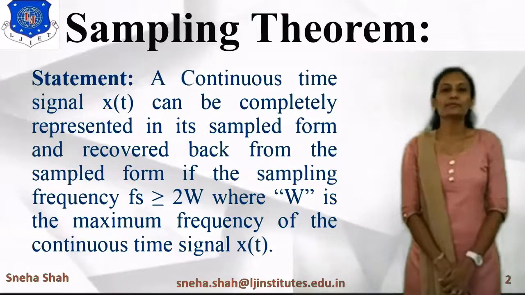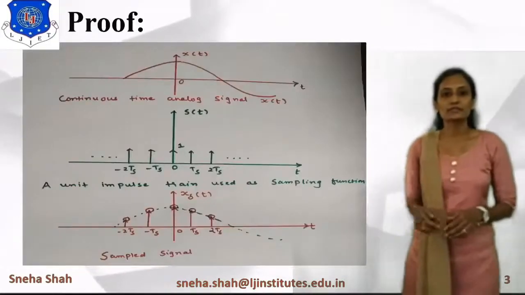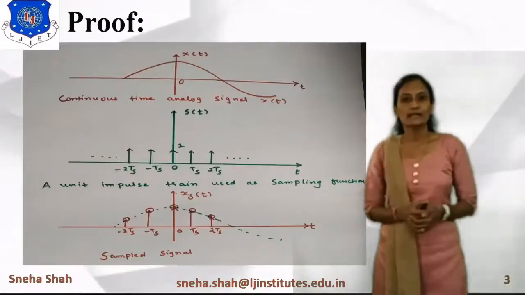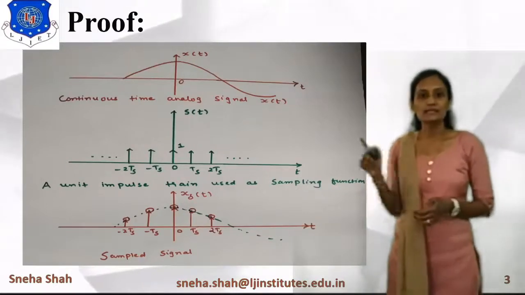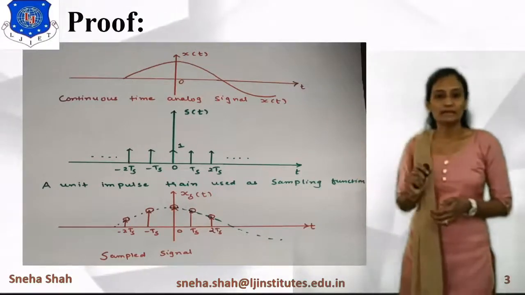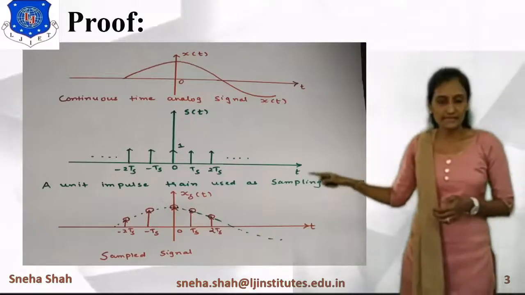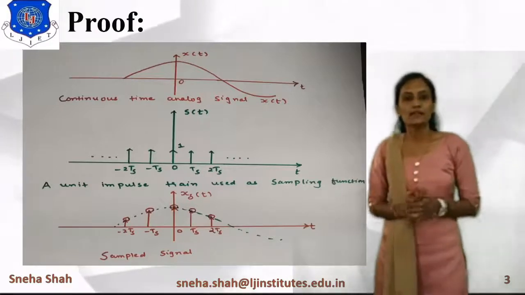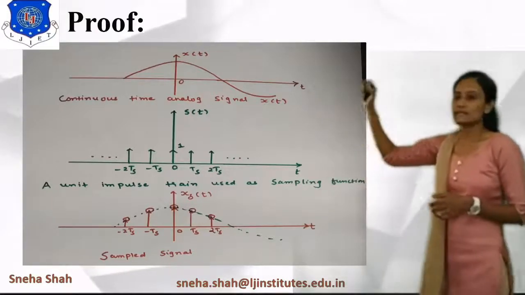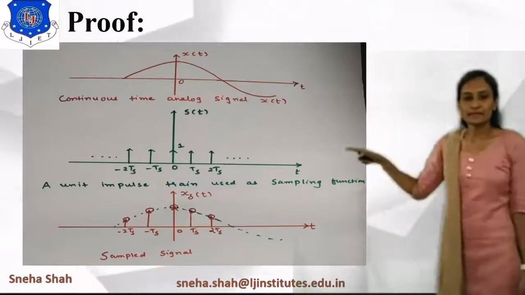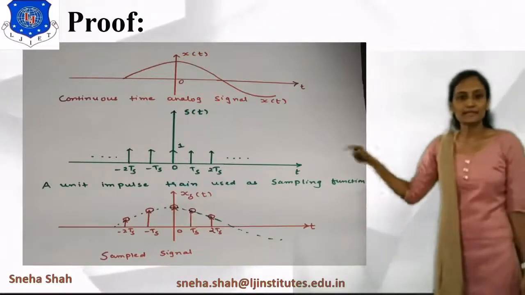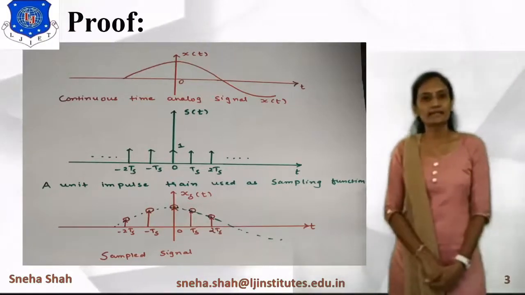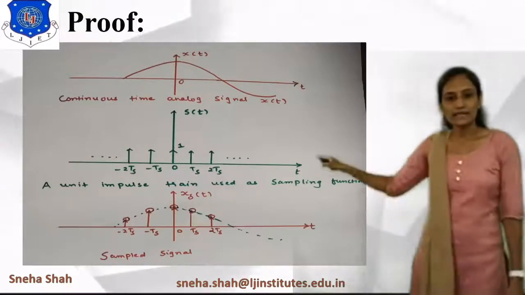If we want to prove this sampling theorem, then for this proof, first of all, we see that the first one is the original information signal, in which we take the continuous time signal at each and every instant of time. Now it is multiplied with the sampling signal. So at particular sample instants it gives the sampled version of the signal. We represent the original information signal as x of t, the sampling function as s of t, and the sampled version of the signal as x delta of t. Now how do we define this s of t?